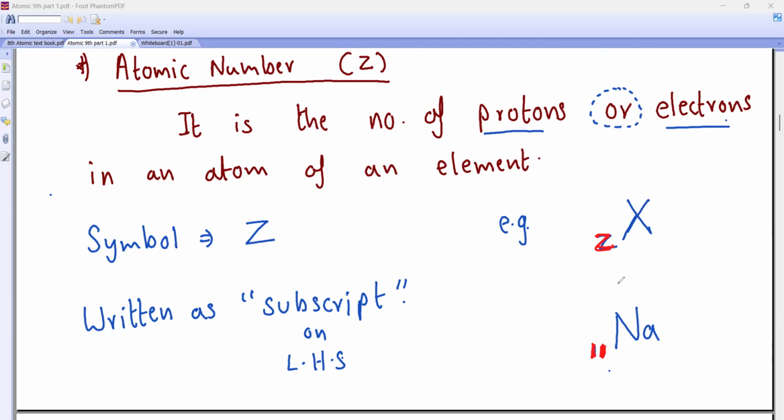Atomic number is nothing but what, beta? We always write it on the left hand side as a subscript. Is this clear to all of you?